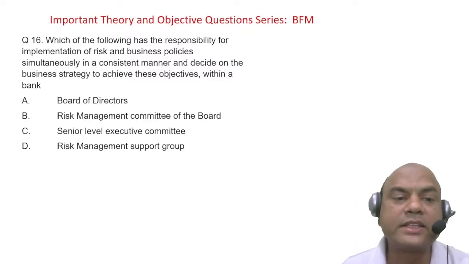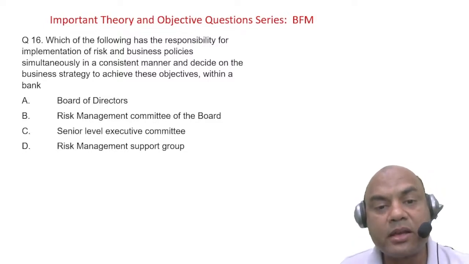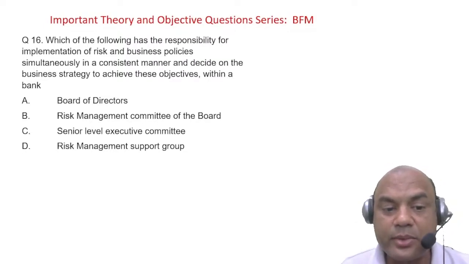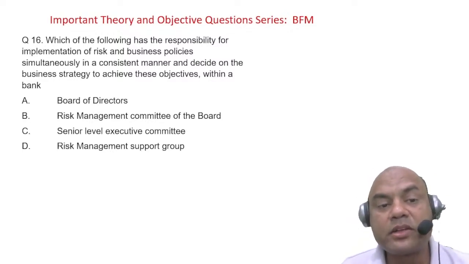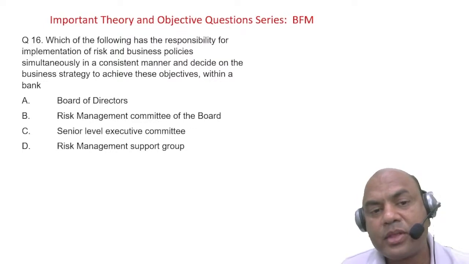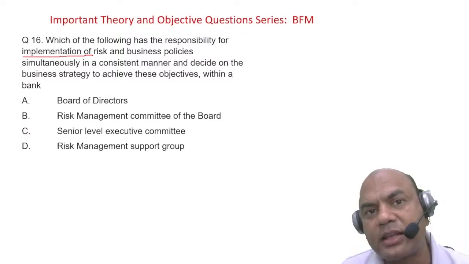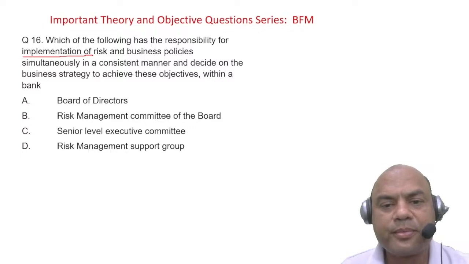Which of the following has the responsibility for implementation of risk and business policies simultaneously in a consistent manner and decides? Board of Directors, RMCB, Senior Level Executives Committee, or Risk Management Support Groups? Who has the responsibility for implementation of risk? The answer lies in this first line itself: implementation of risk. That's it. There lies the answer. What is the answer?